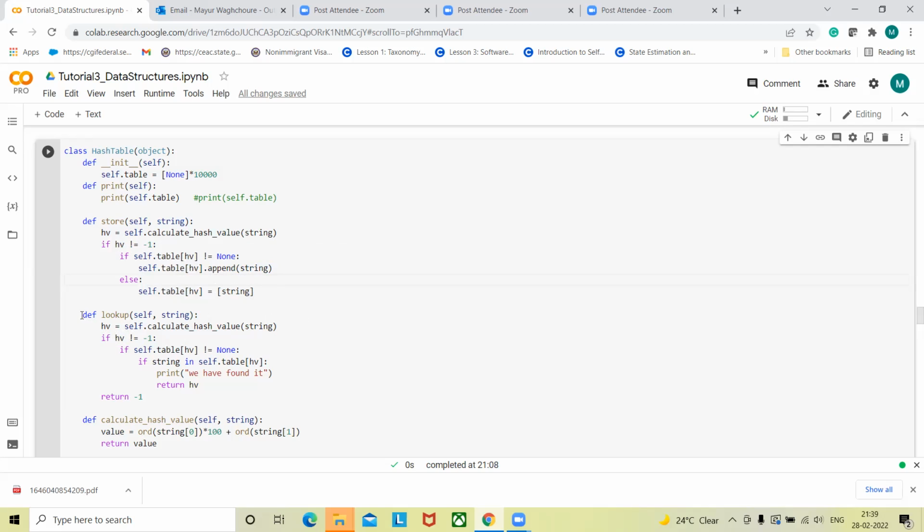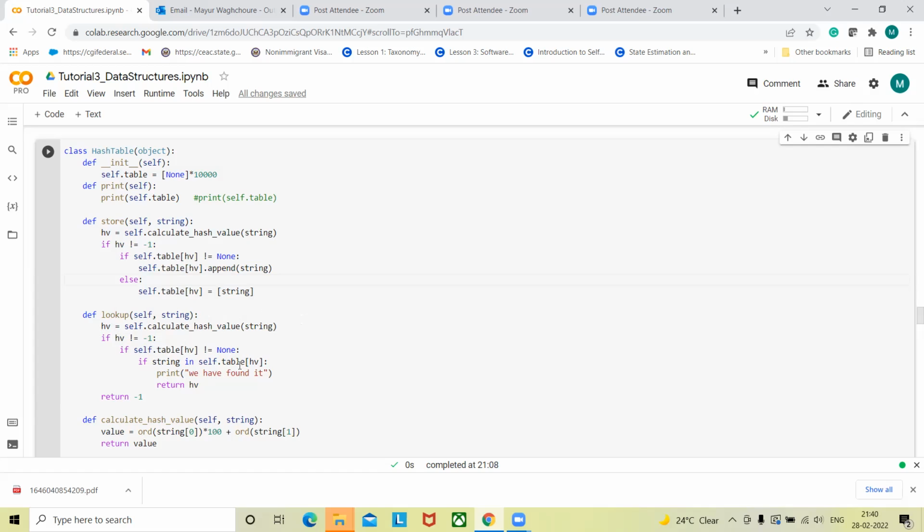The next thing is lookup. How do we check all those elements? Again, we are going for the same thing. Whenever we have to do a lookup, we take that string as an input and convert it into a hash value. Basically, that's how we get the index generated. We check whether the hash value has been generated, and then whether there is any element at this hash value location inside that array. If yes, then I will perform this operation.